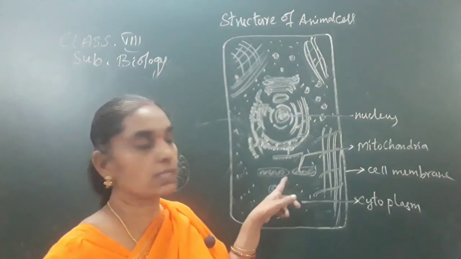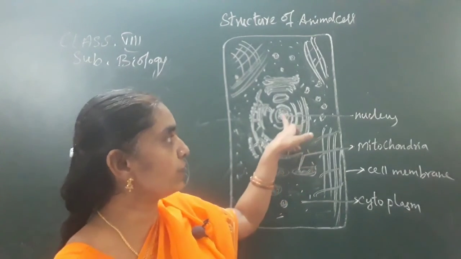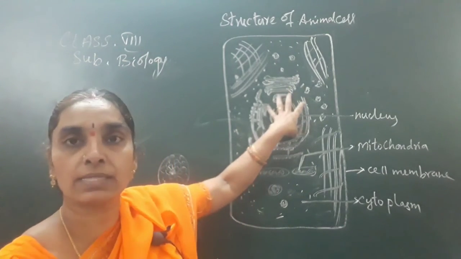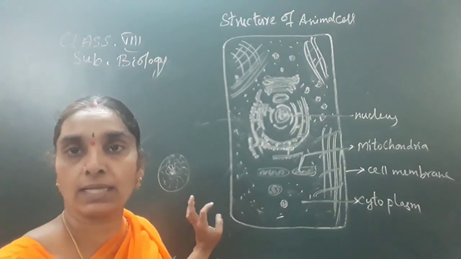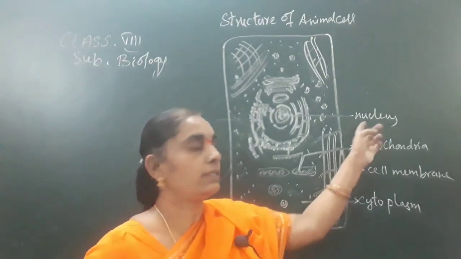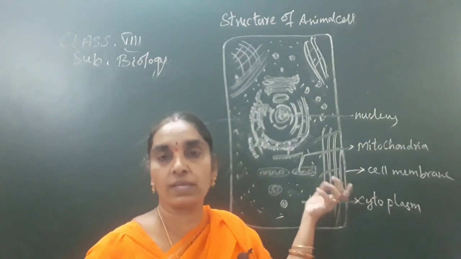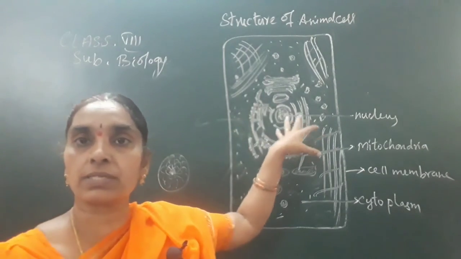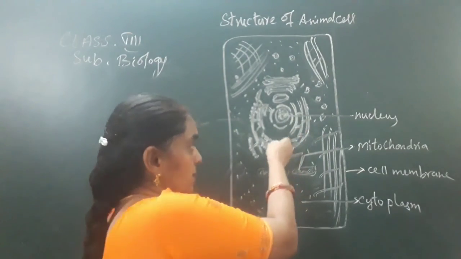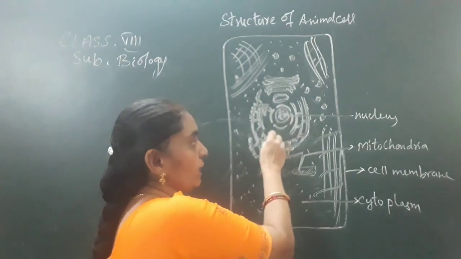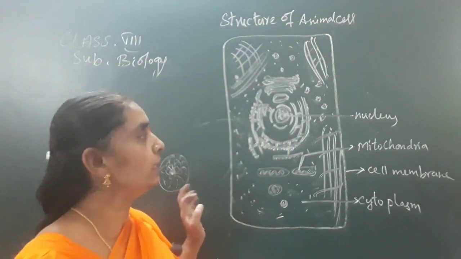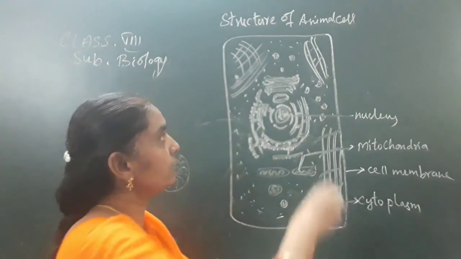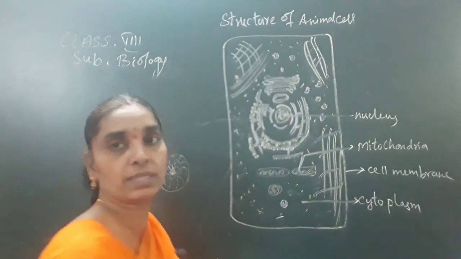And this is the nucleus, which is a round, dense, spherical body present in the center of the animal cell, and it transmits the characters from parents to offspring, where it contains nucleic acids like DNA and RNA, and it is surrounded by membranous structures, the endoplasmic reticulum, smooth endoplasmic reticulum and rough endoplasmic reticulum. And these are the vacuoles found in the animal cell, which are temporary, and these are the ribosomes.